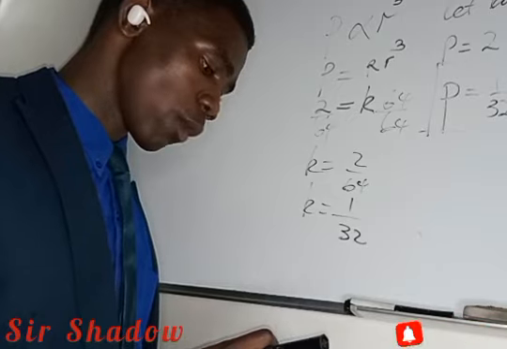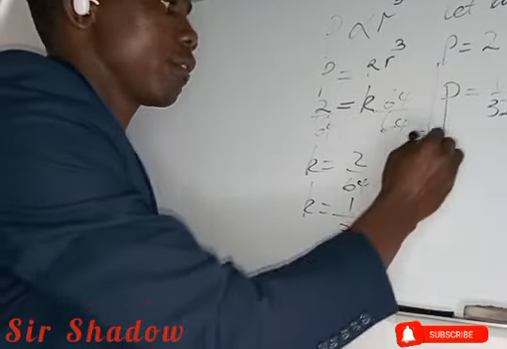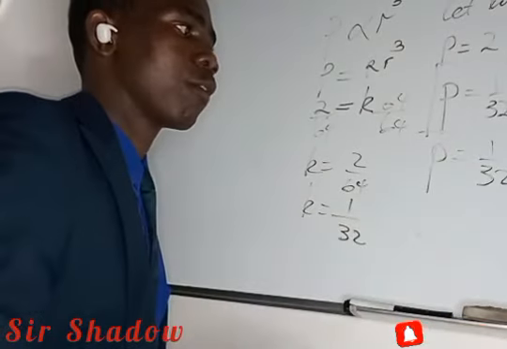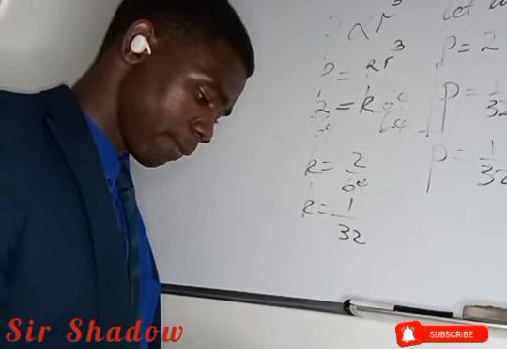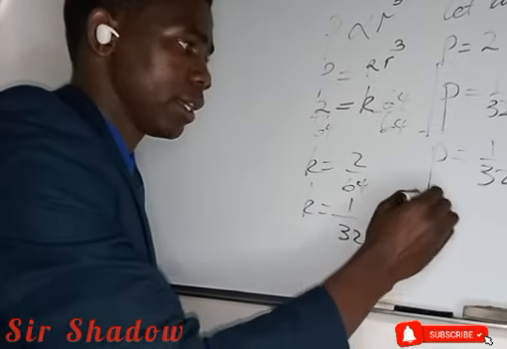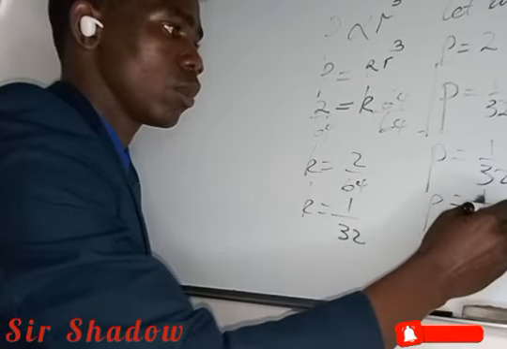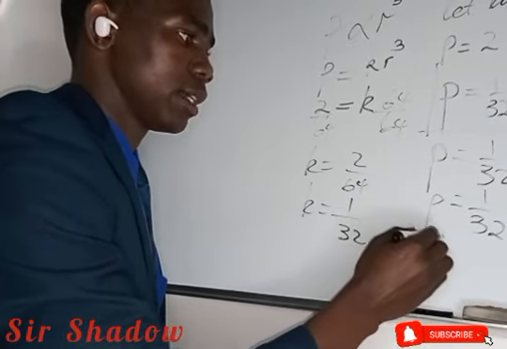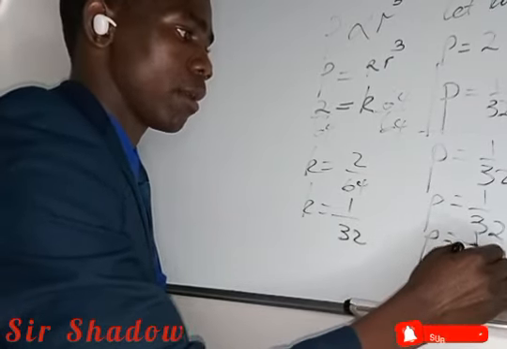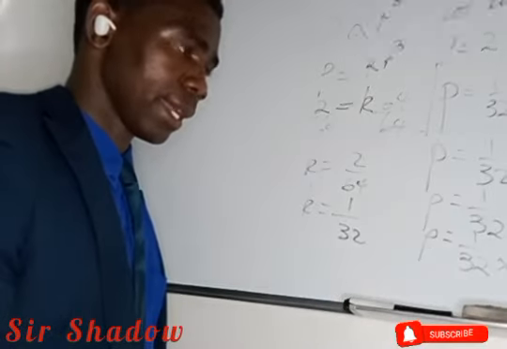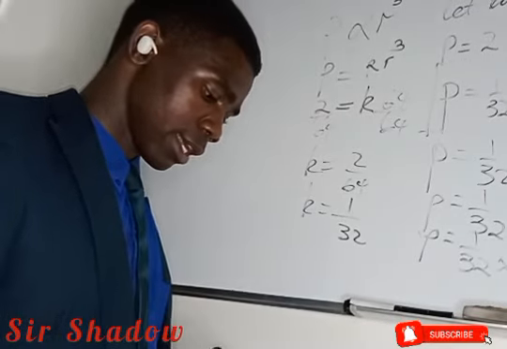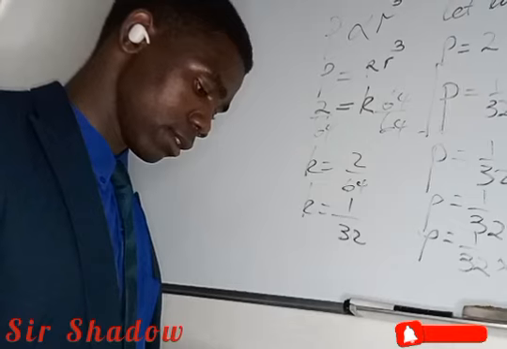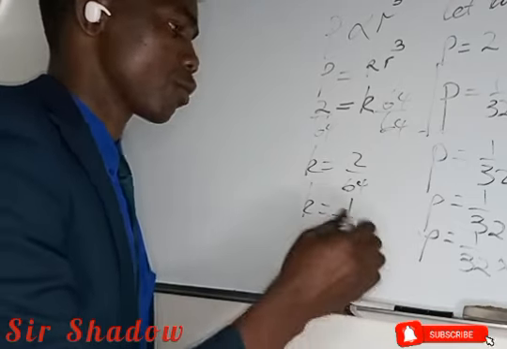Find the value of p when r is equals to 8. So we have to use this formula. p is equals to 1 over 32 multiplied by 8 to the power of 3, which is 8 by 8 by 8, which is equals to 512.